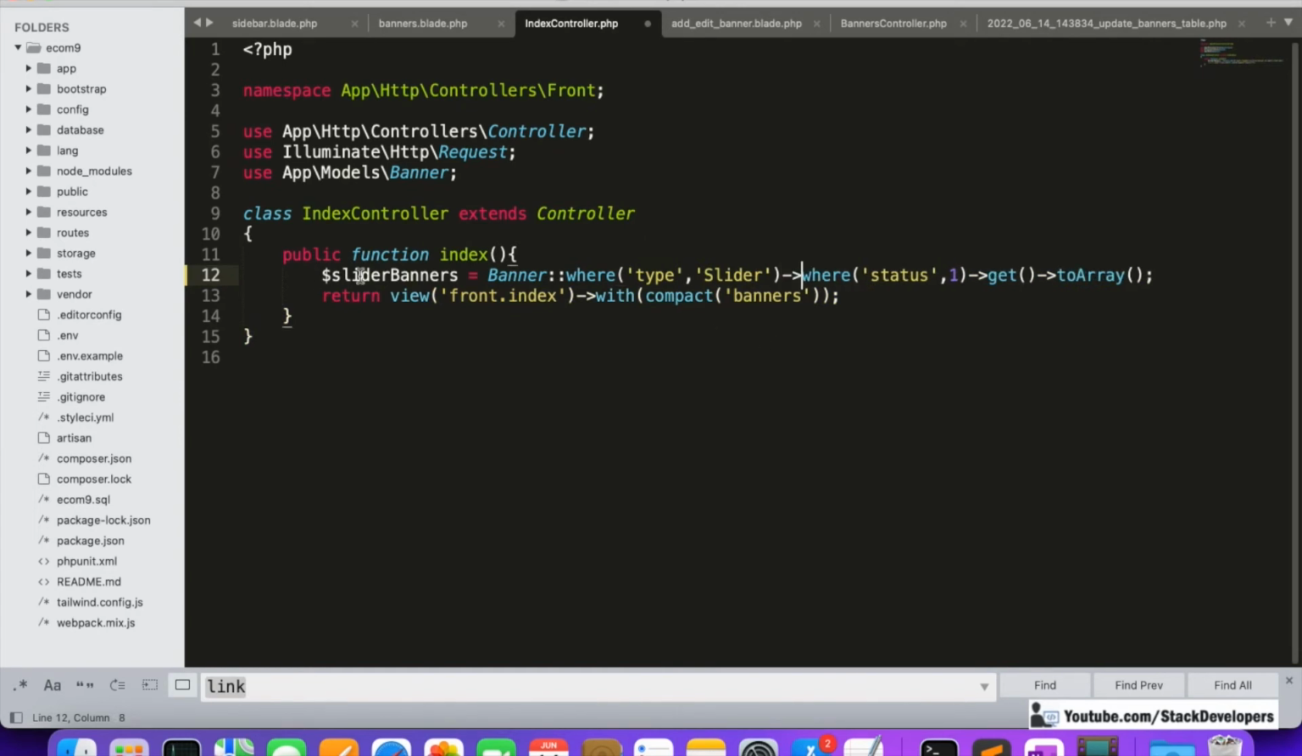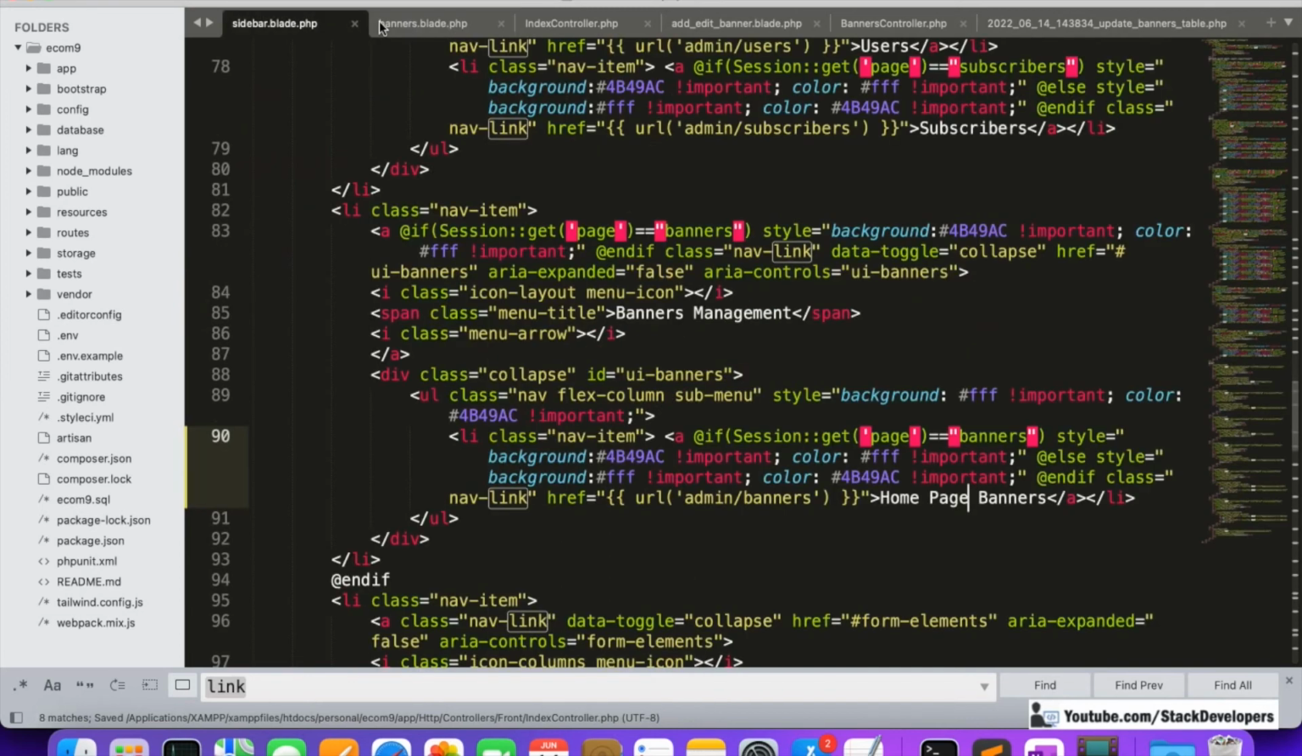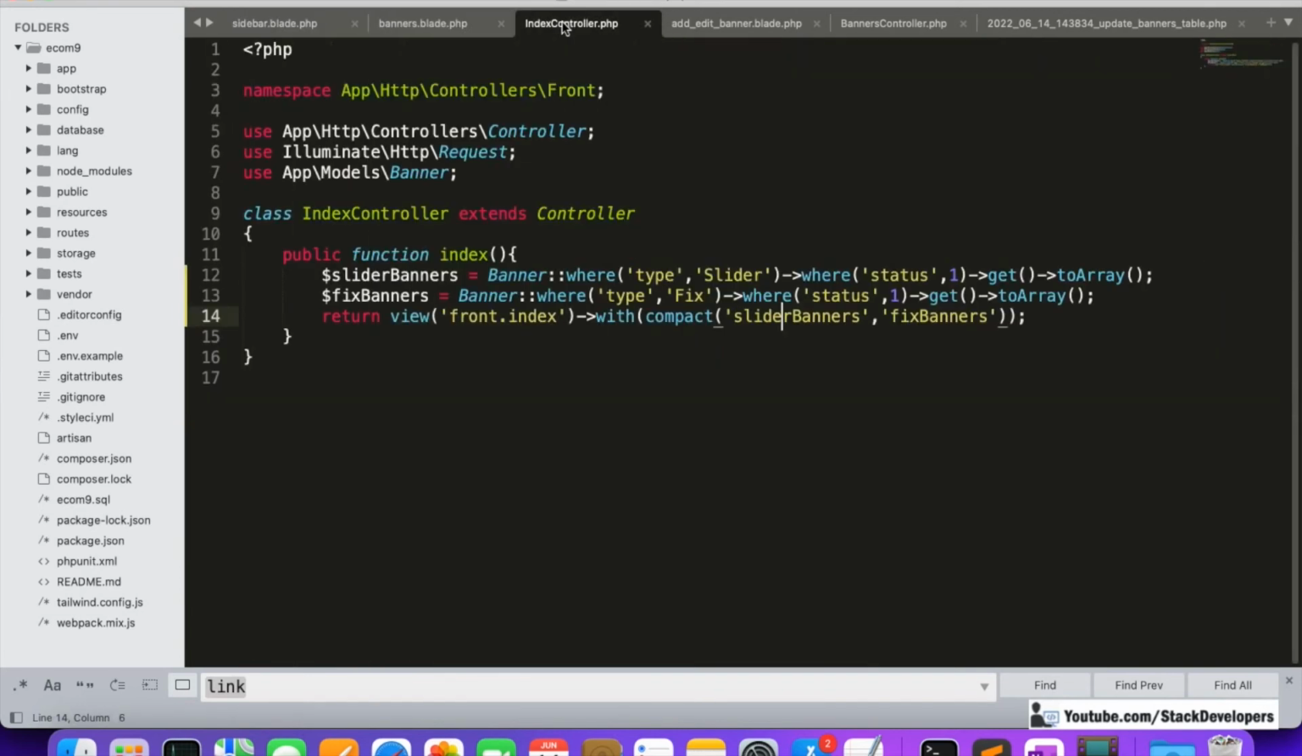Okay, and one more we are going to add, and that is for the fixed banners, where type is fix, like this. Everything else will remain the same. Now we are going to pass the slider banners as well as the fixed banners.